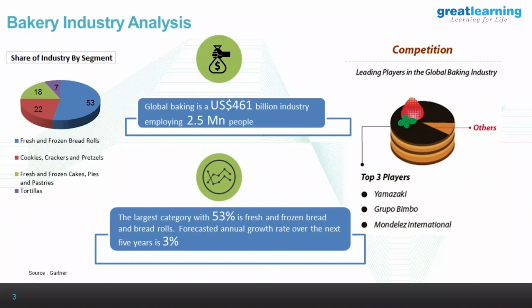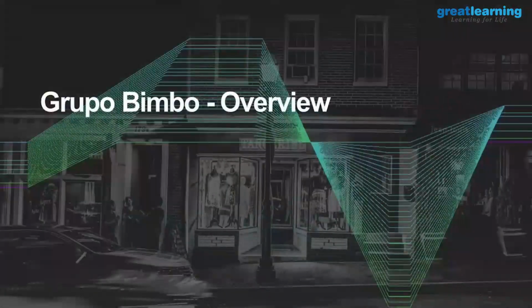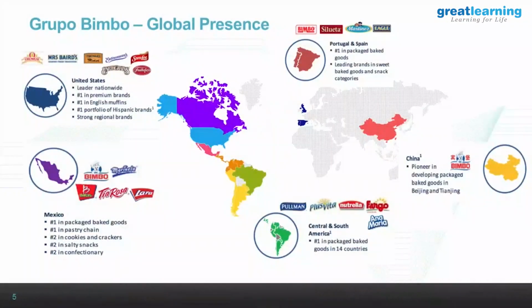Right. I'll move on to the next slide. Yeah. This is an overview of the company Grupo Bimbo. As I was saying, it is a $14 billion company with a presence in 22 different countries, predominantly in the Americas and a little bit in Europe as well as Asia. It currently employs about 1.3 million people globally. It is a Mexican company headquartered in Mexico.